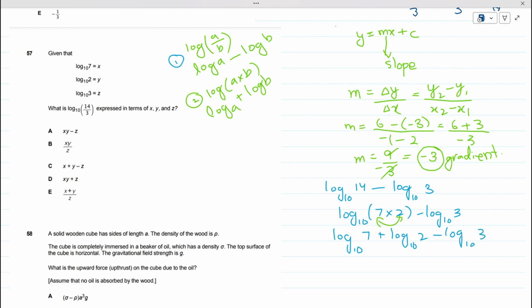Now log 10 of 7 is equal to x. So I can substitute log 10 of 7 as x, right? Plus log 10 of 2 is given as y, right? So log 10 of 2 is y, minus log 10 of 3 is z. So this is the final value we have gotten of log 10 of 14 by 3 in terms of x, y, z. So x plus y minus z. x plus y minus z. So C is the correct answer we have.